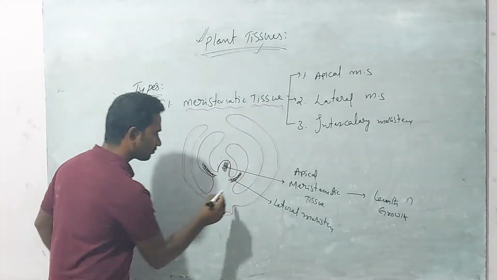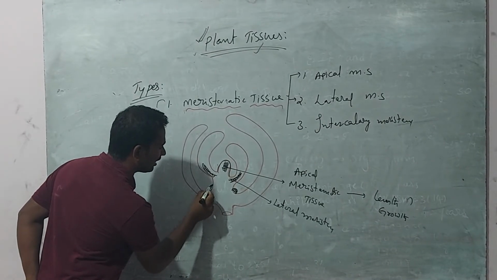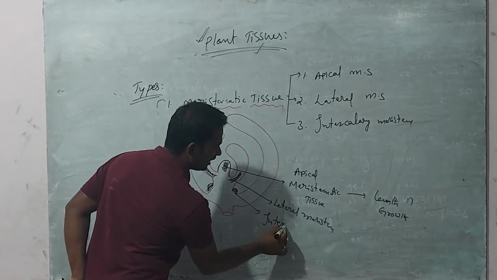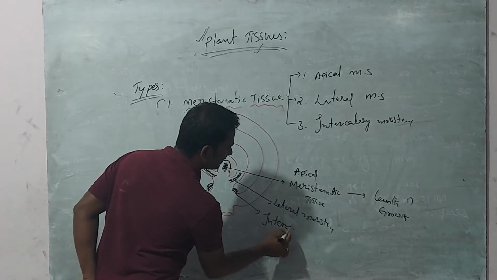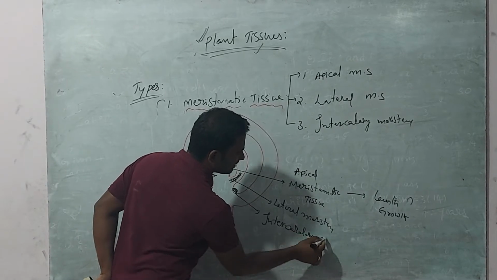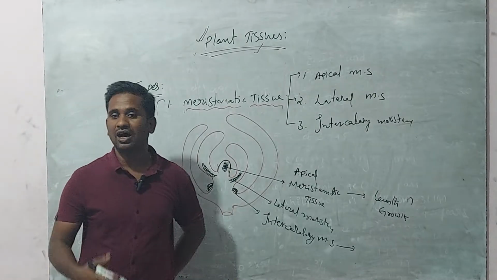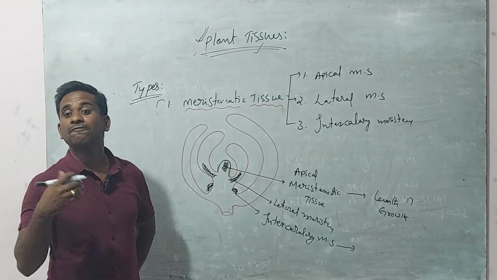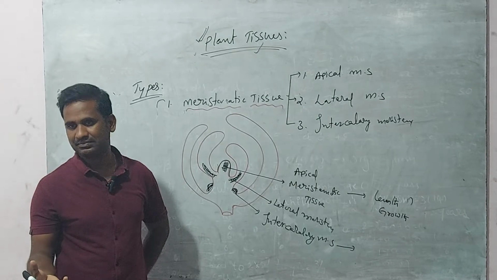Okay, next one we can observe in the intercalary region or internodes. This meristematic tissue is known as intercalary meristem. It is helpful for the development of flowers, leaves, and branches.